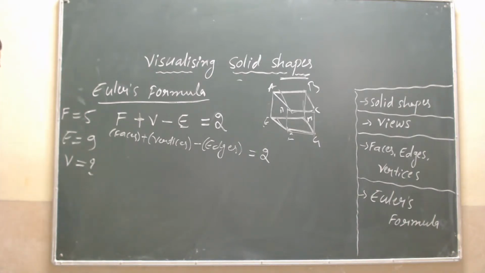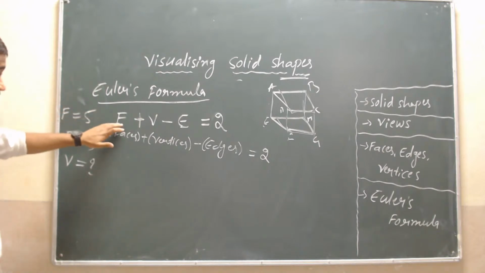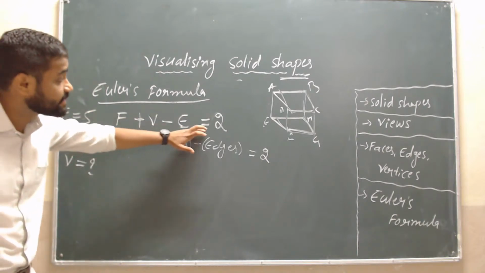Sir, edges are 12, I think. That's the previous problem, Bharat Kumar. Here I have given 5 faces and 9 edges. Check it once again. F plus V minus E is equal to 2.